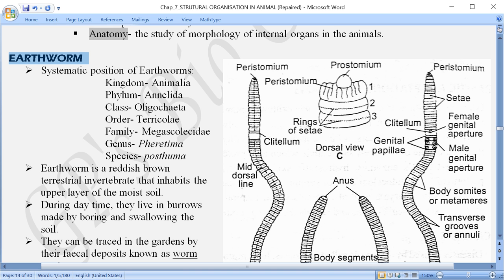Some animals die and their body is deposited in the soil, so it is broken down or decomposed. The black colored part which is called humus contains some organic substances which form the food for the earthworm.